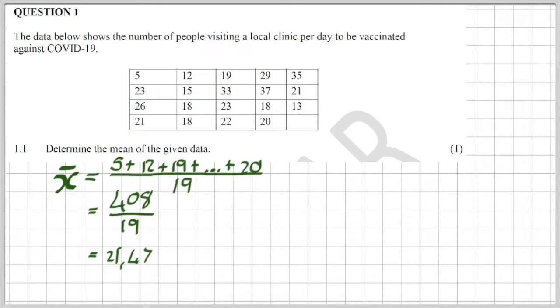Let's hit the pause button. That means on any random day, I could expect 21,47 people. Now, I know that you might look at this and go, but you can't have 0.47 of a person. But remember, this is descriptive. It just shows that it's more than 21, but less than 22.